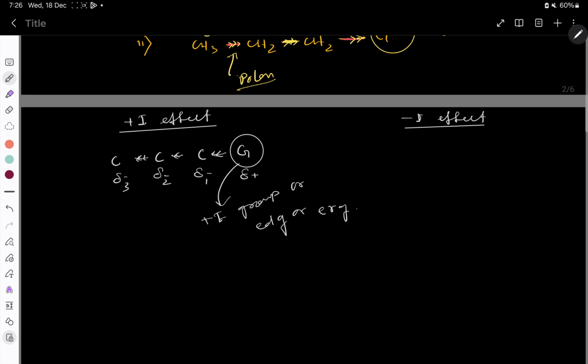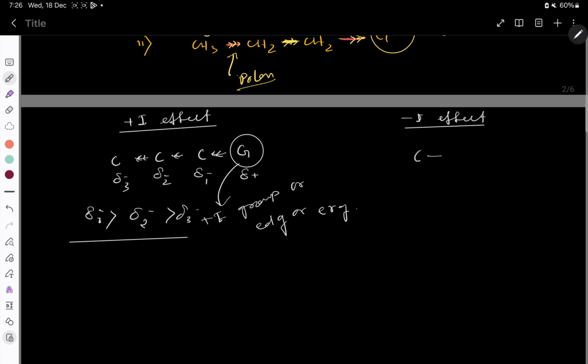Here one important thing: delta minus 1 is greater than delta minus 2, then delta minus 3. As I told you, this is a distance dependent phenomenon, right? So if the distance increases, the effect of this phenomenon will decrease. Okay, so in case of minus I effect, what will happen?